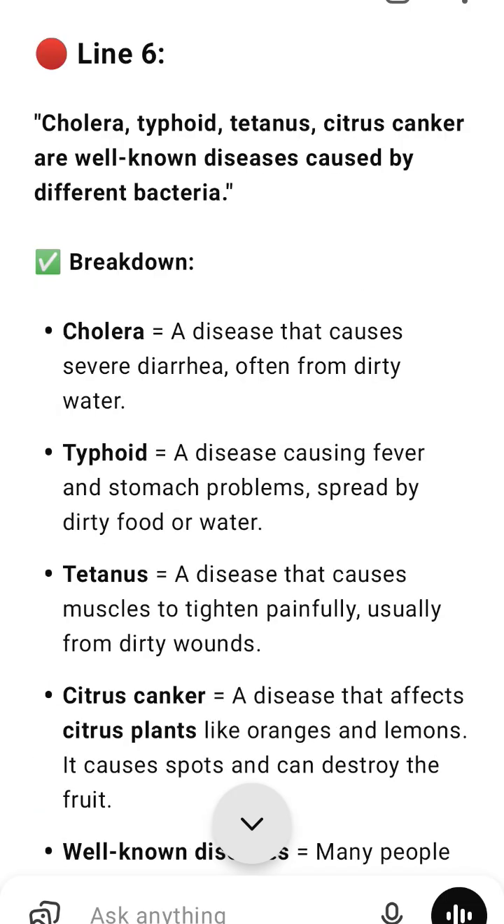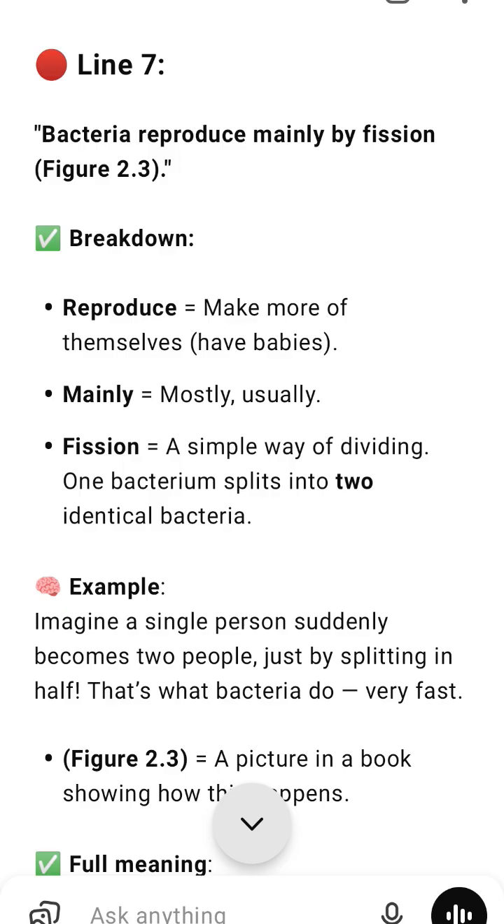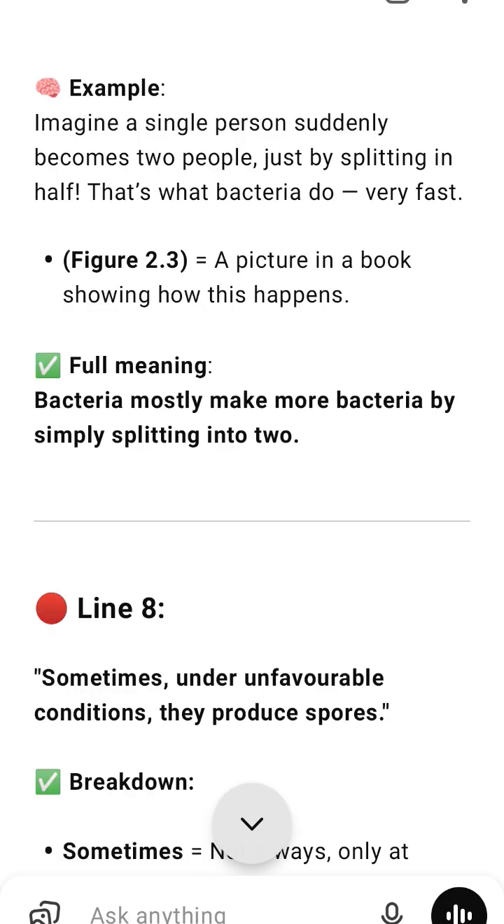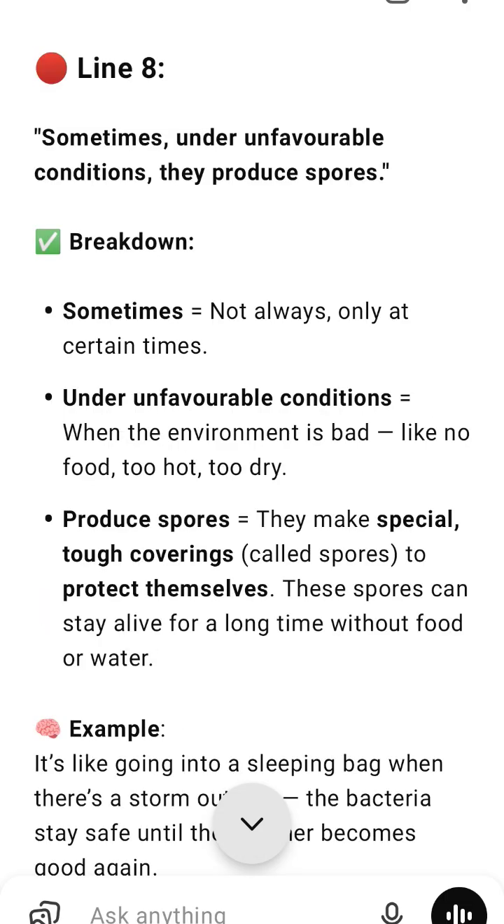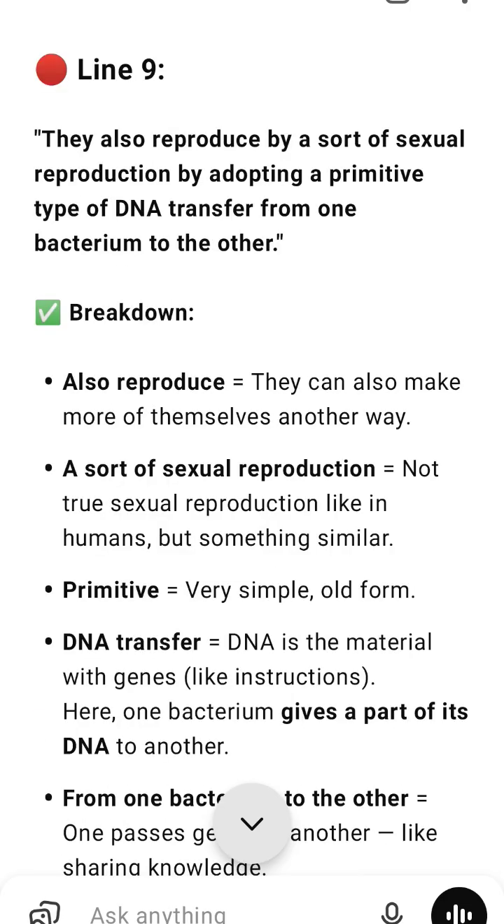B. Producing antibiotics. Some bacteria, like streptomyces, make antibiotics, medicines that kill harmful bacteria. These antibiotics help us recover from infections. C. Nitrogen fixation in plants. Bacteria like rhizobium live in the roots of legume plants, peas, beans, etc. They take nitrogen gas from the air and convert it into plant food. This helps plants grow without needing fertilizers. Key point: these bacteria help in food, farming, and medicine.